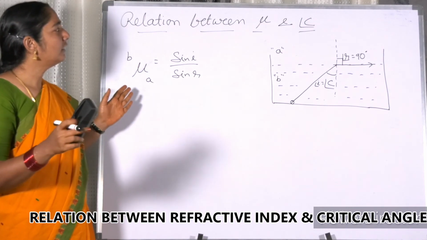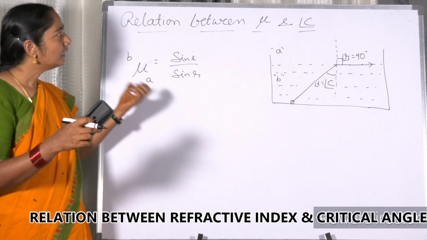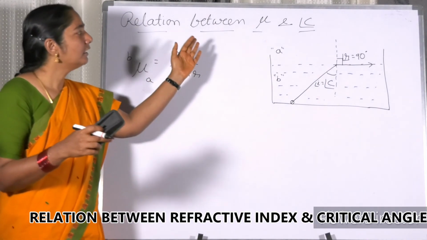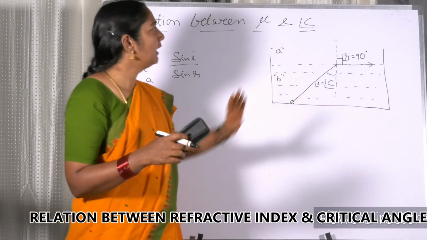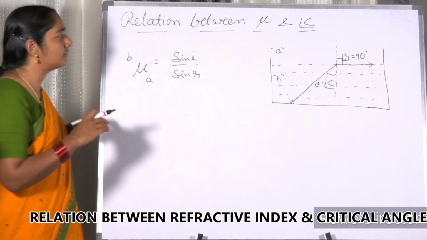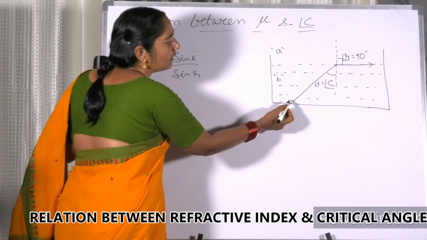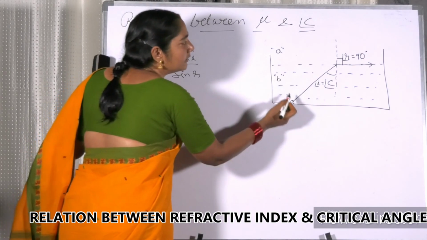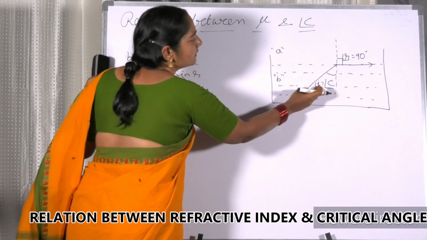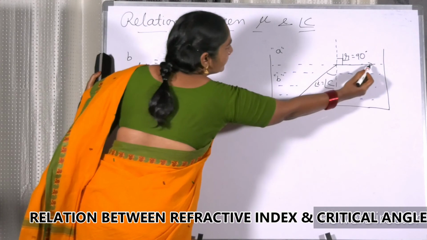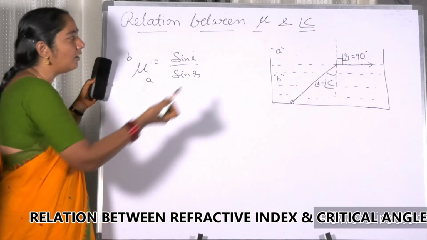My dear friends, we have just seen what is total internal reflection. Now let us see the relation between the refractive index of the medium and the critical angle. Let us try to get the relation. Here again we are taking only one case. This is a source. This is moving from a denser medium to a rarer medium. So the angle of incidence is equal to the critical angle. That is the reason why it is going along the surface, means the angle of refraction is 90 degrees. Previously we have discussed this.